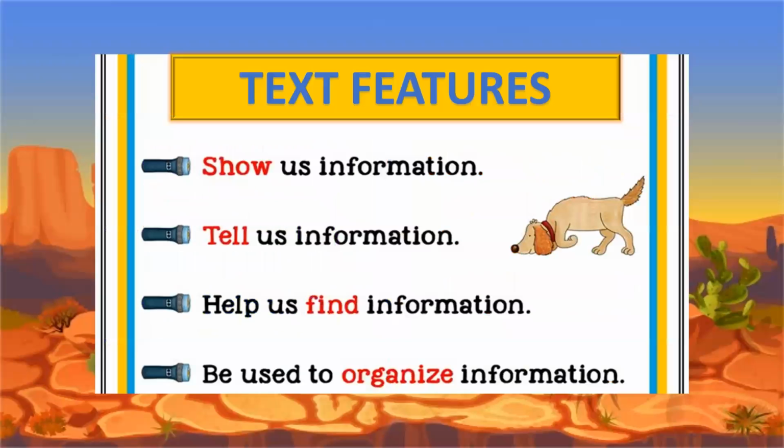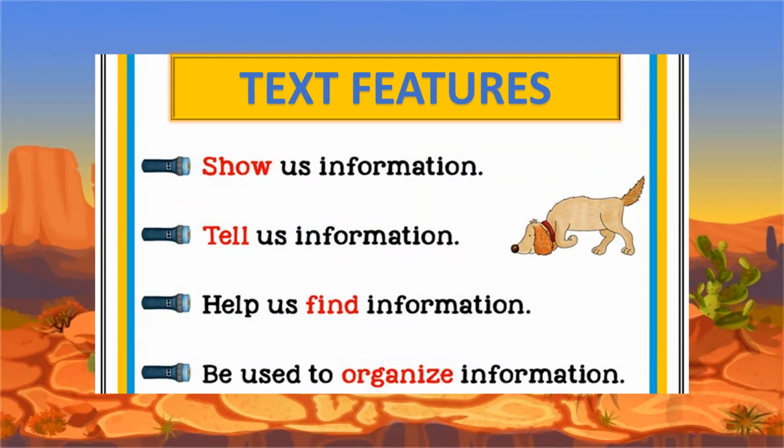Let's continue with another topic, which is text features. It's really important to keep in mind that when we read a text, we will find these text features, and they will help us, first of all, to save time, to find things really easily, and to get extra information.